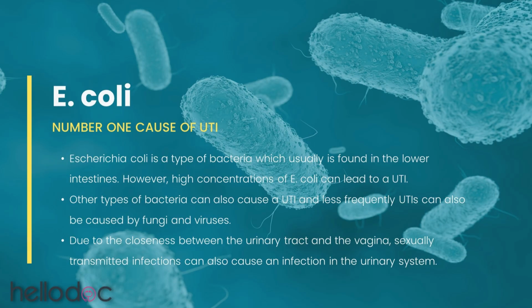E. coli is the number one cause of UTIs. It is a type of bacteria which is found in the lower intestine. However, high concentrations can lead to a UTI. Other types of bacteria can also cause a UTI, and less frequently, UTIs can be caused by fungi and viruses. Due to the closeness between the urinary tract and the vagina, sexually transmitted infections can also cause an infection in the urinary system.